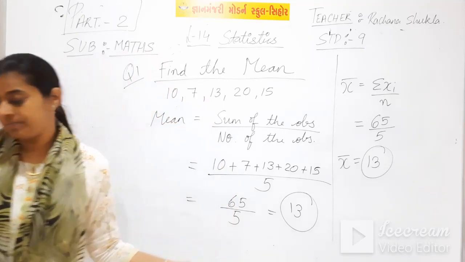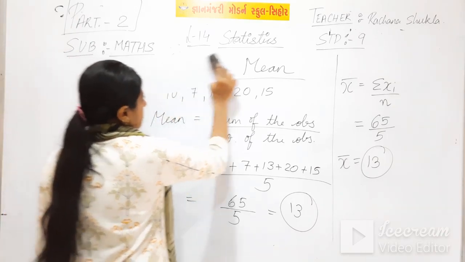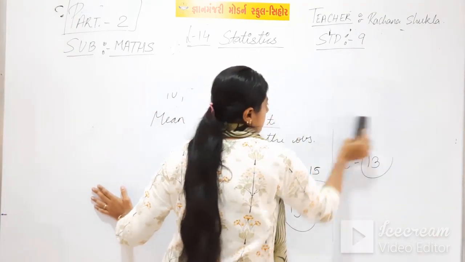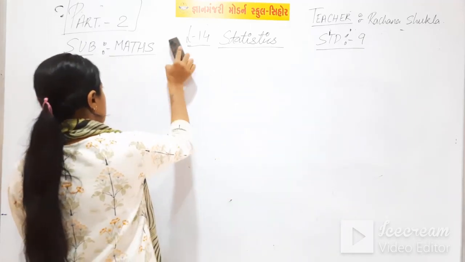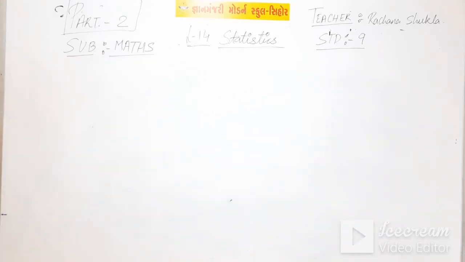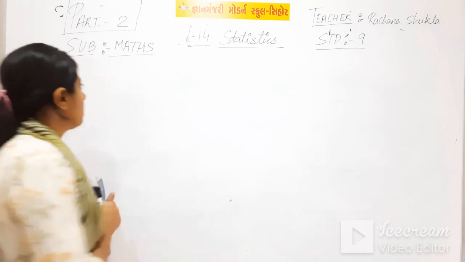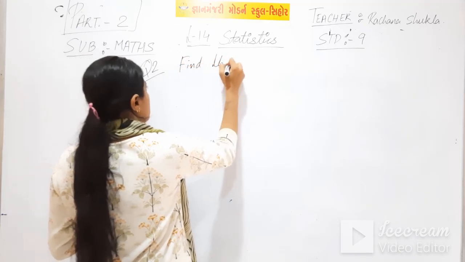Okay, note down the sum. Your second sum is: find the mean.